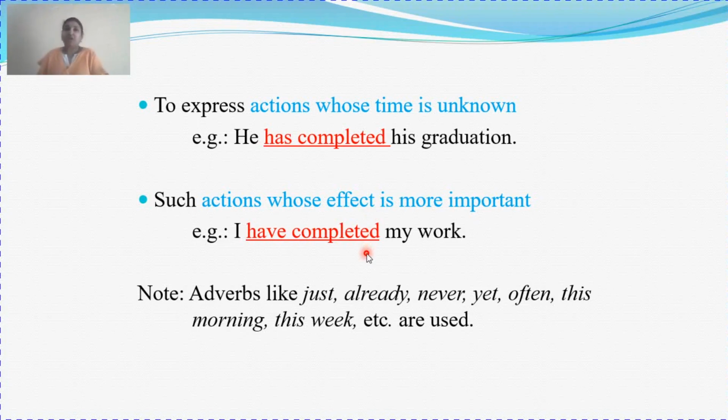But what is the effect of the completion of the work? Now I am free. So here, have completed is your present perfect tense, denoting the effect of the action of completion of your work. The result is you are free now.